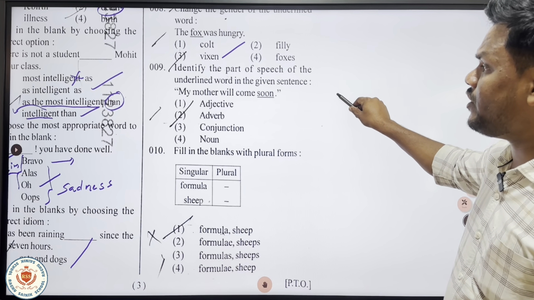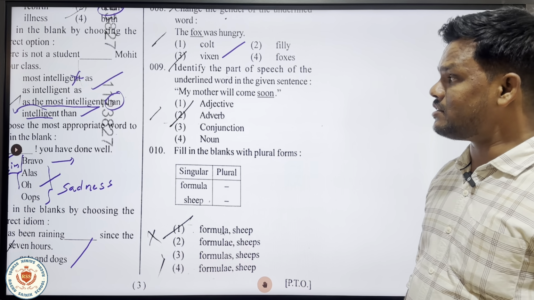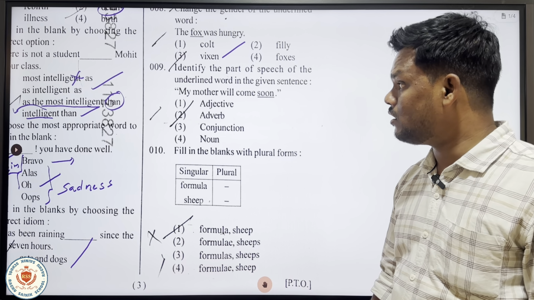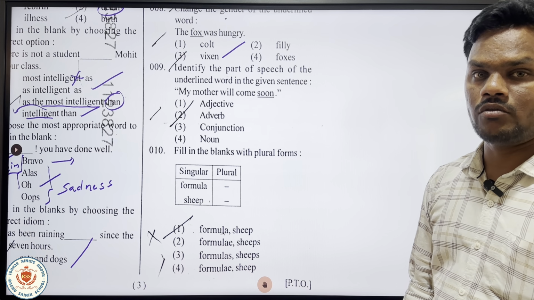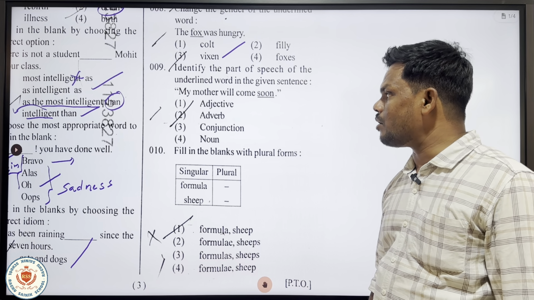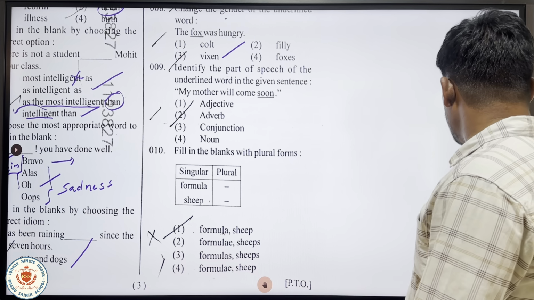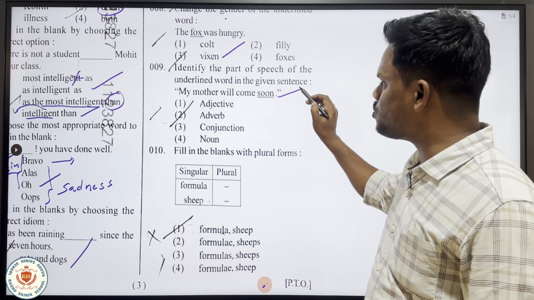is, identify the parts of speech of the underlined word in the given sentence. This is also very important. My mother will come soon. What is the question here? My mother will come soon. What is that underlined word here? That underlined word is soon.